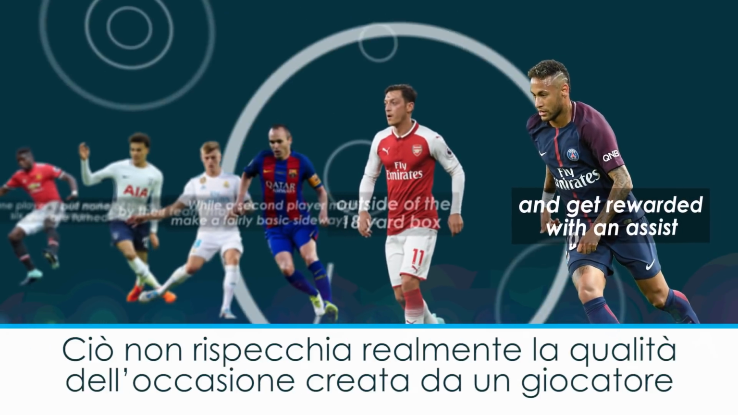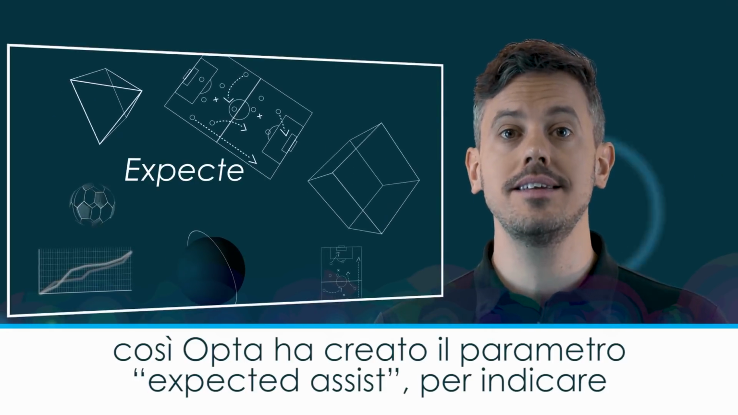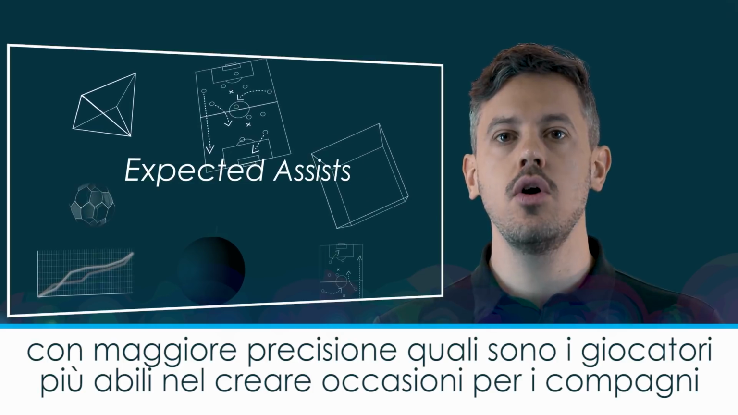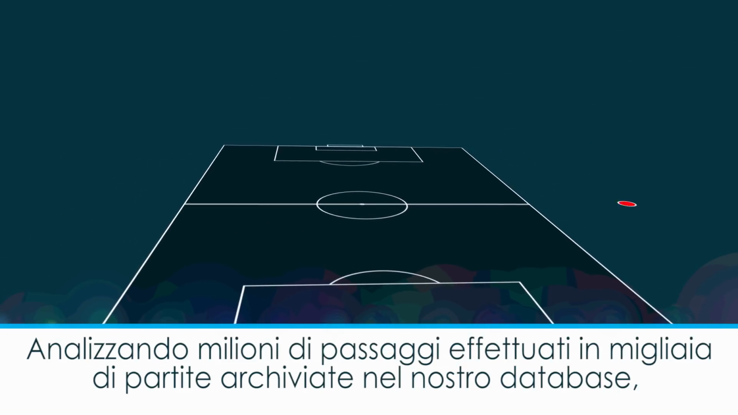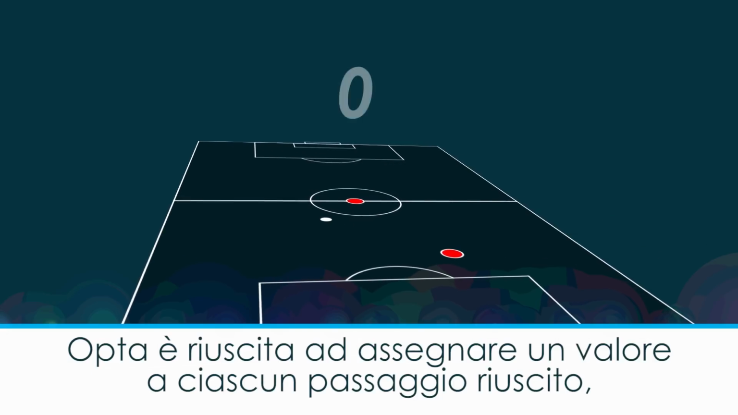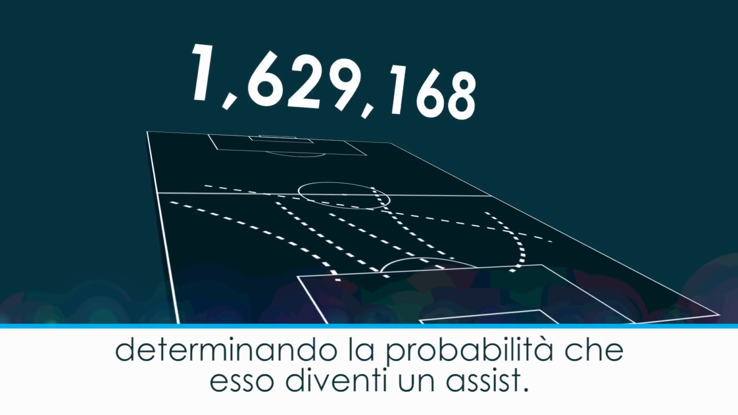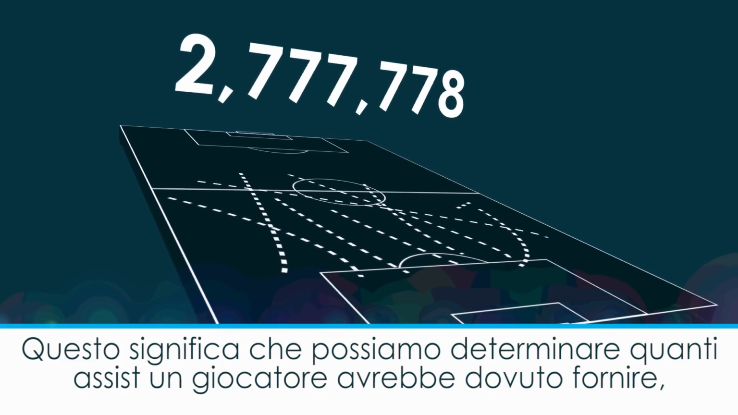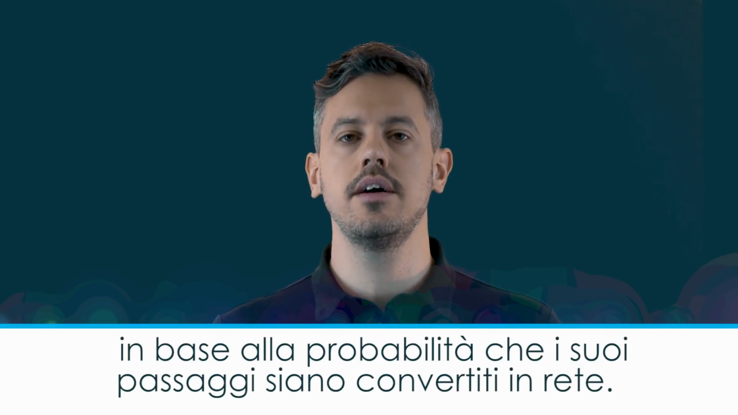This doesn't truly reflect the quality of chances created by a player, so Opta have created expected assists to truly reflect who are the consistent creative players. By analysing millions of passes from thousands of games in our database, Opta have been able to assign a value to each completed pass, determining the likelihood of it becoming an assist. This means we can determine how many assists a player should have if his chances were converted at an average rate.